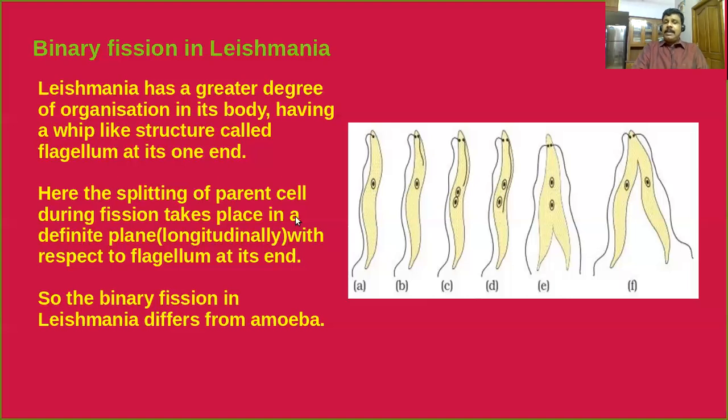That means here the splitting of the parent cell during fission takes place in a definite plane. Can you see that definite plane? Binary fission occurs in this way only.